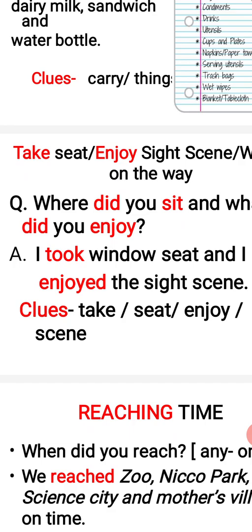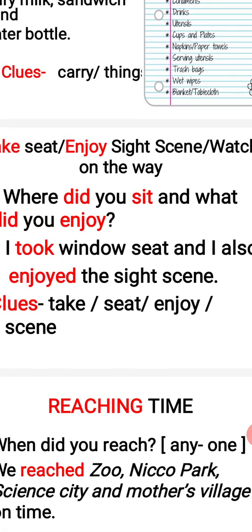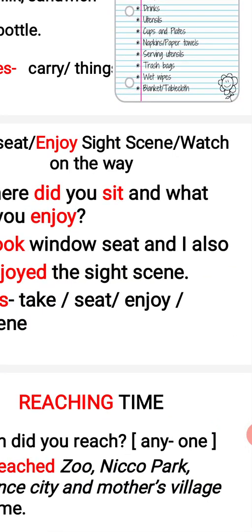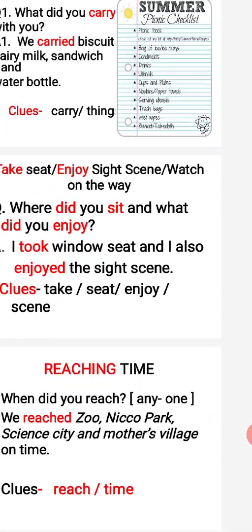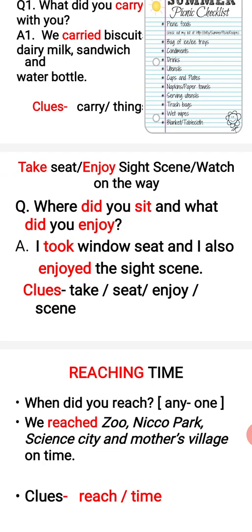Then seat. Where did you sit? Then how did you enjoy on the way? Watch on the way. That means, where did you sit and what did you enjoy? So you can write, I took window seat, or you can write, I sat by the side of the window. And I also enjoyed. What did you enjoy? The sightseeing. I took window seat and I also enjoyed the sightseeing.